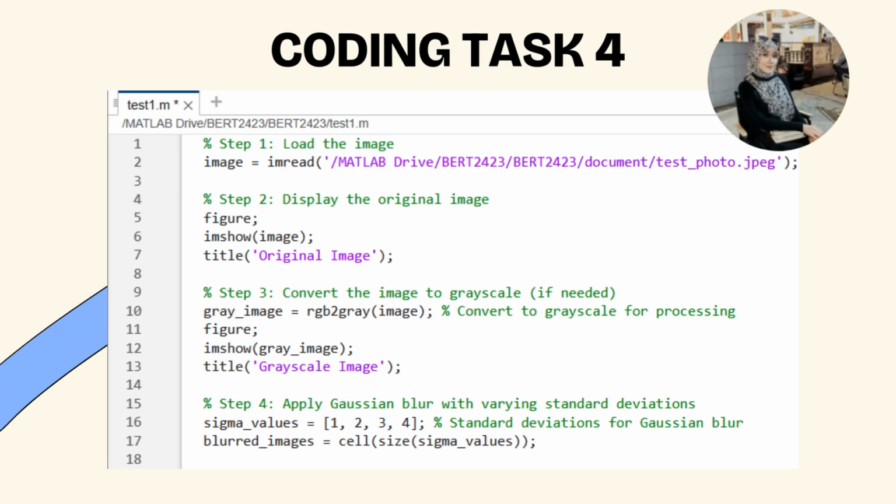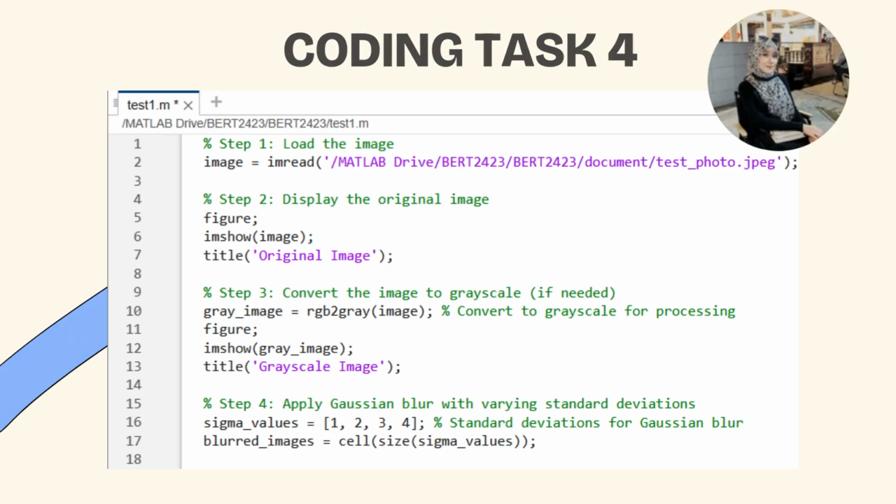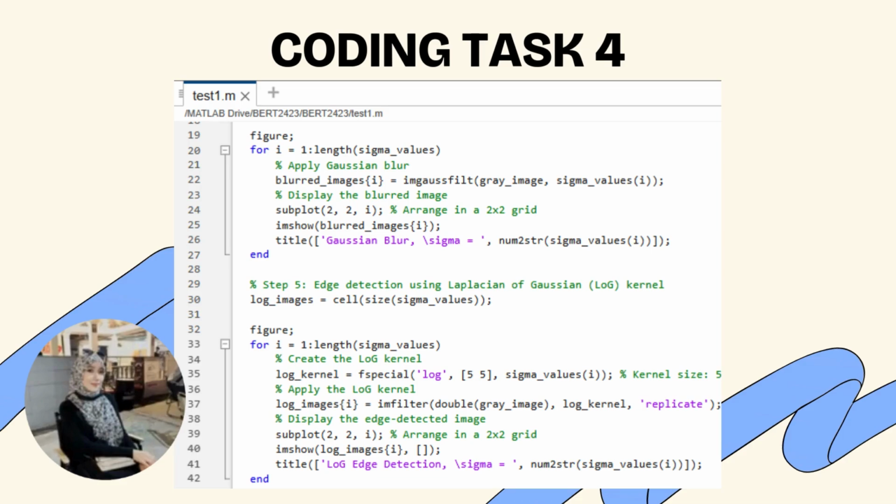Next, for step number 4, we apply Gaussian blur with varying standard deviation, which is 1 until 4, the standard deviation for Gaussian blur. Next, we apply Gaussian blur. Then, we display the blurred images and arrange them in a 2 by 2 grid.